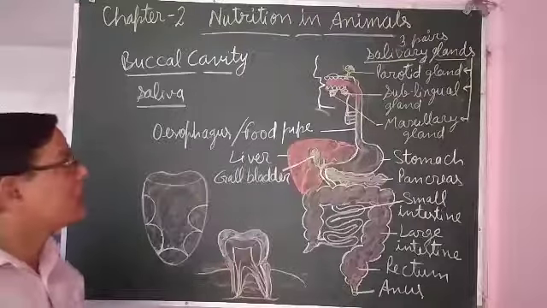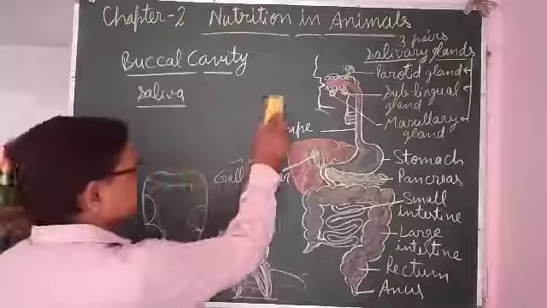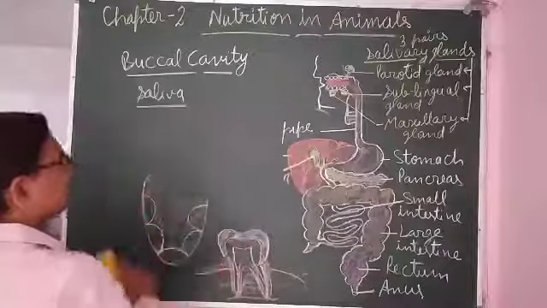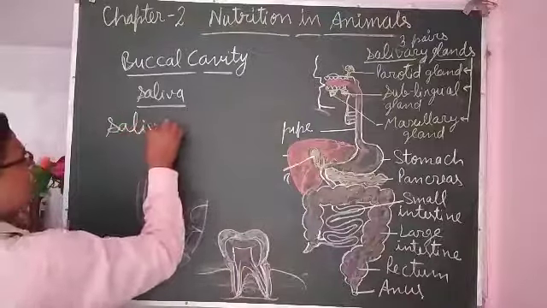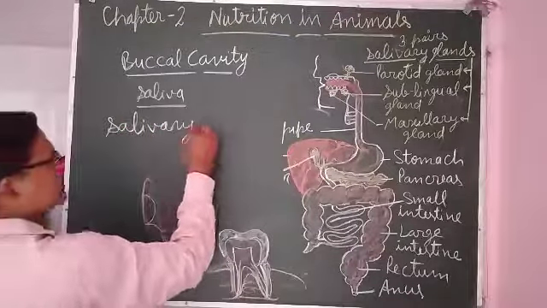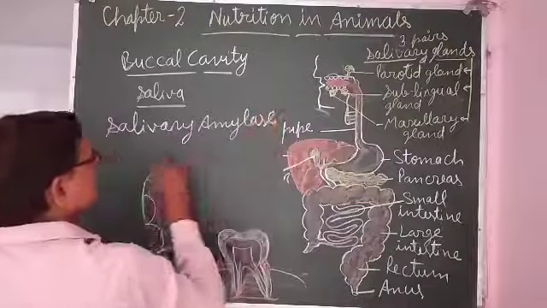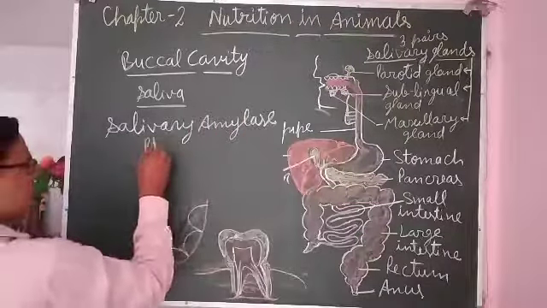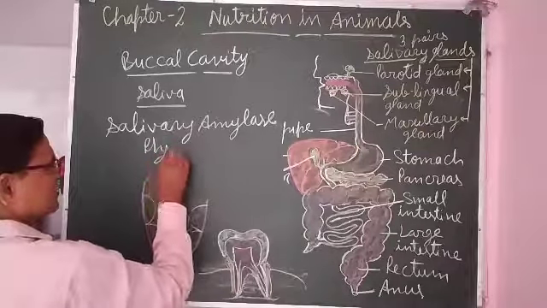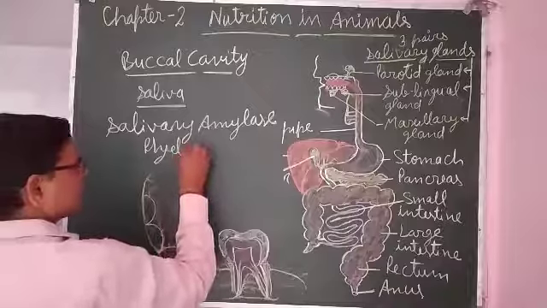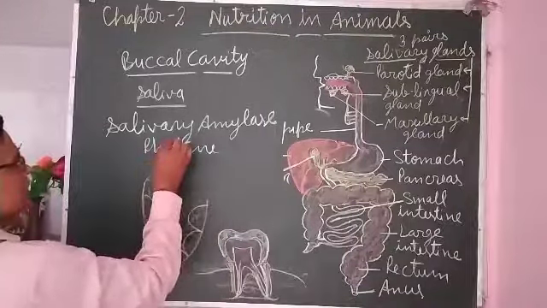And saliva has a type of enzyme called salivary amylase, which is also called ptyalin.